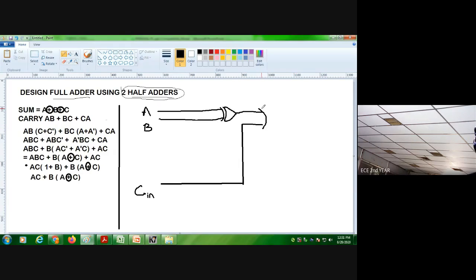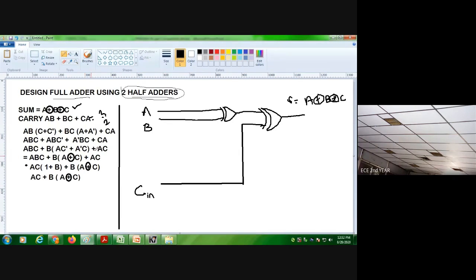So this is the sum: sum equal to A XOR B XOR C. This is no problem, the same as we have designed. And for carry, instead of AB, BC, CA with 3 AND gates and 2 OR gates, as in the general full adder, here we are using two half adders.